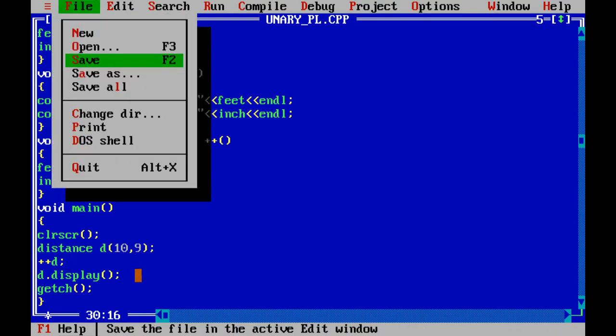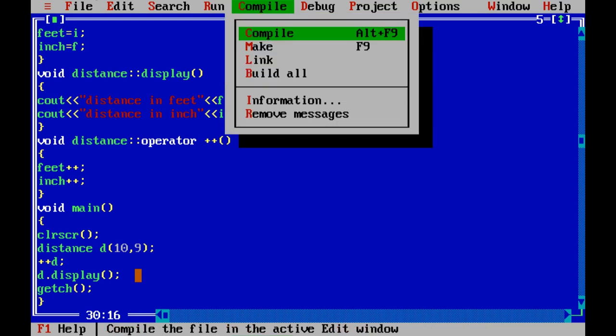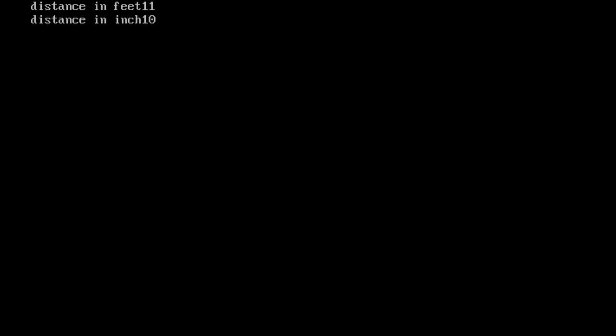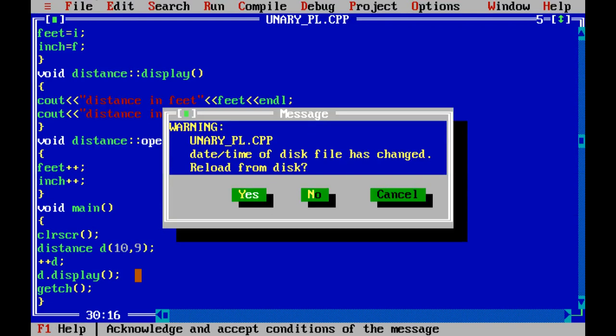That's it. Again, compile, no errors, run. 11 and 10, because there we passed 10 and 9. So 11 and 10. Right?